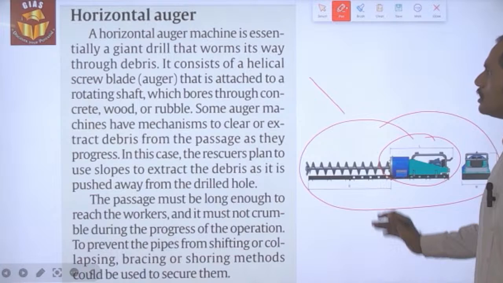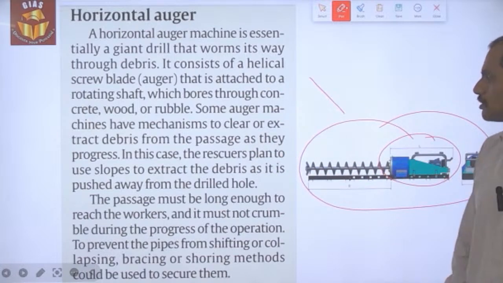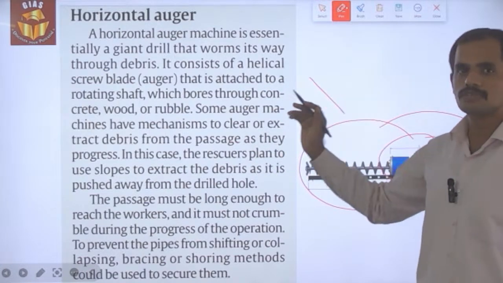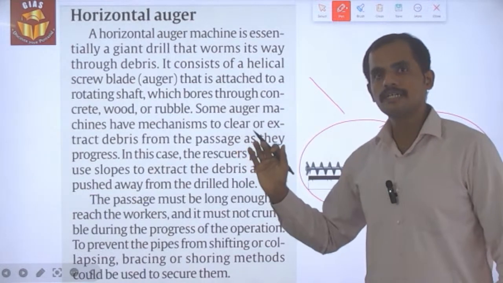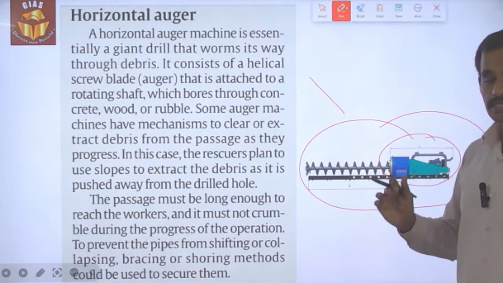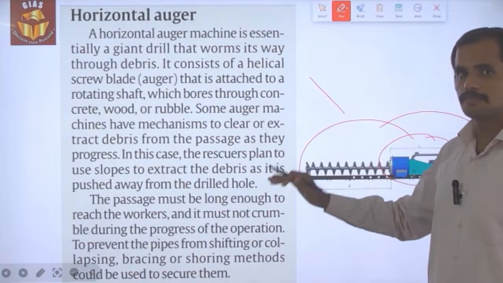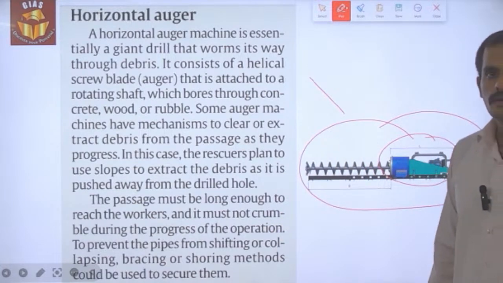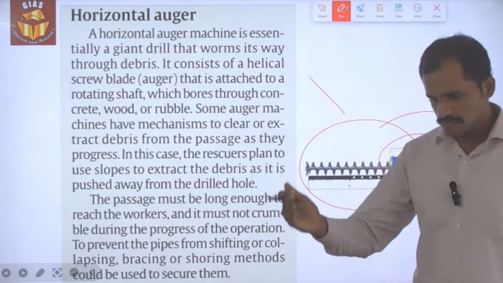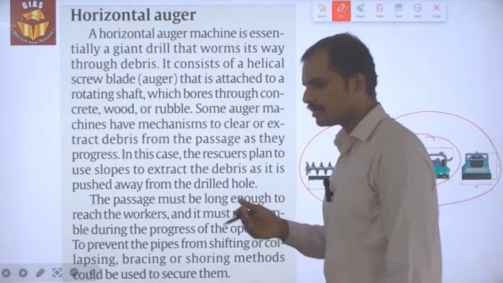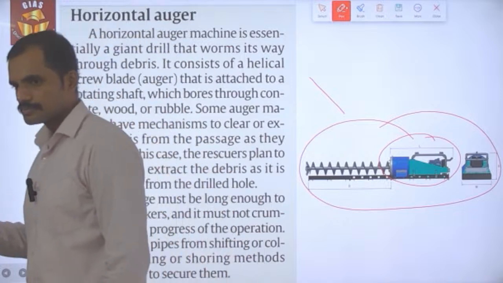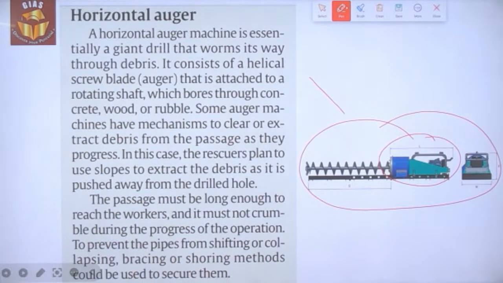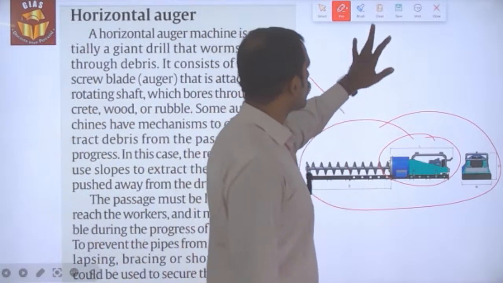So this is what the horizontal auger machine is about, and the overall technique is called the trenchless technique. As I said, it is going to be implemented to help bring back the people who got stuck under the collapsed excavation.